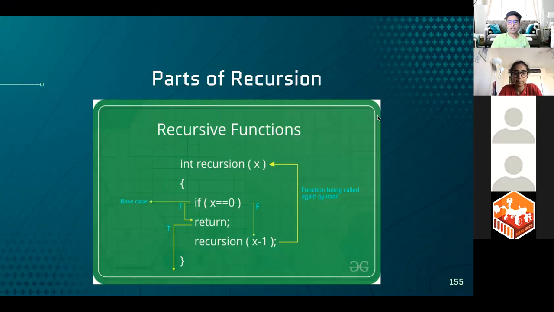So this is an example of a recursive function. Ignore the function header, but basically we have a function called recursion. It's taking in a parameter we have of a variable. Now you're probably noticing that we have two main things which are going around when we have a recursive function. Can anybody around the class, what is this called?